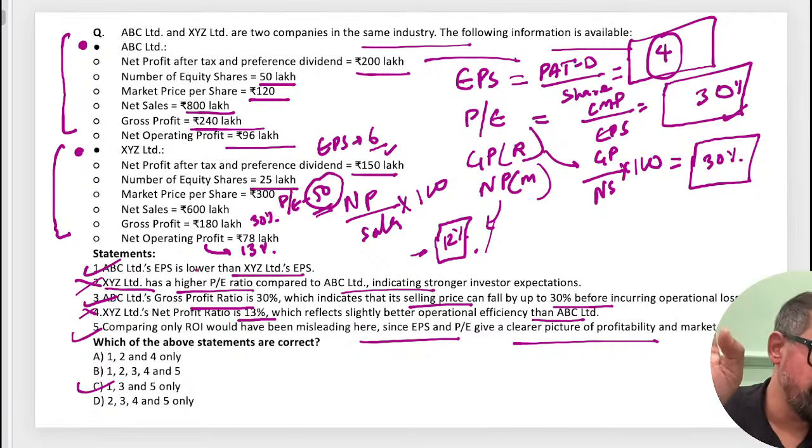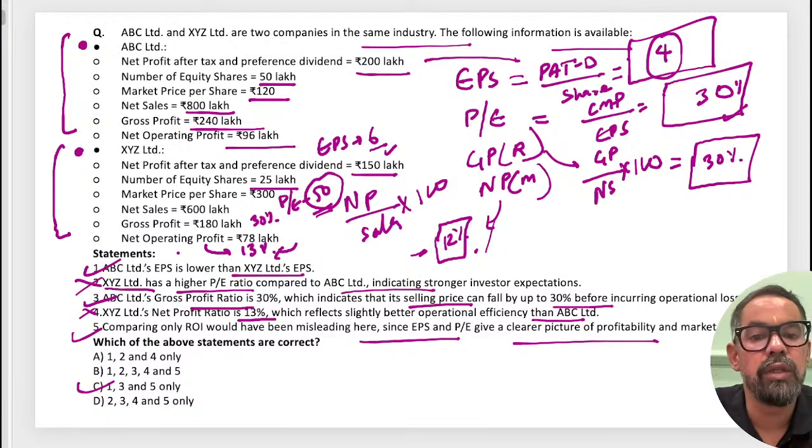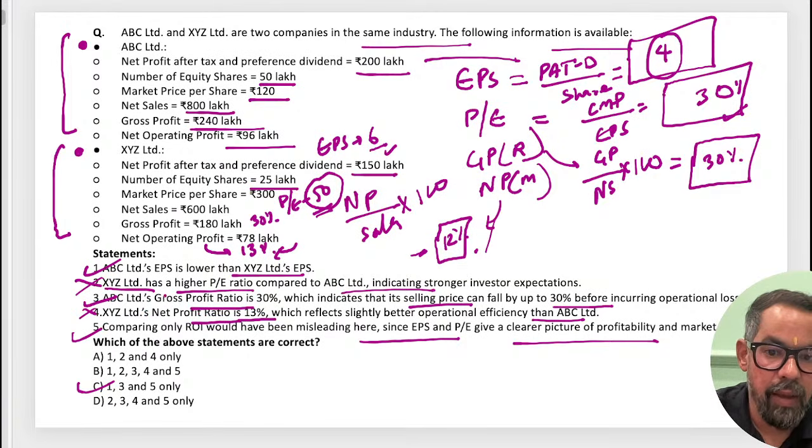Meaning, you got the concept now? Yes. I guess what we have calculated is net profit margin. So XYZ's PE ratio is 50. Where is the PE ratio?